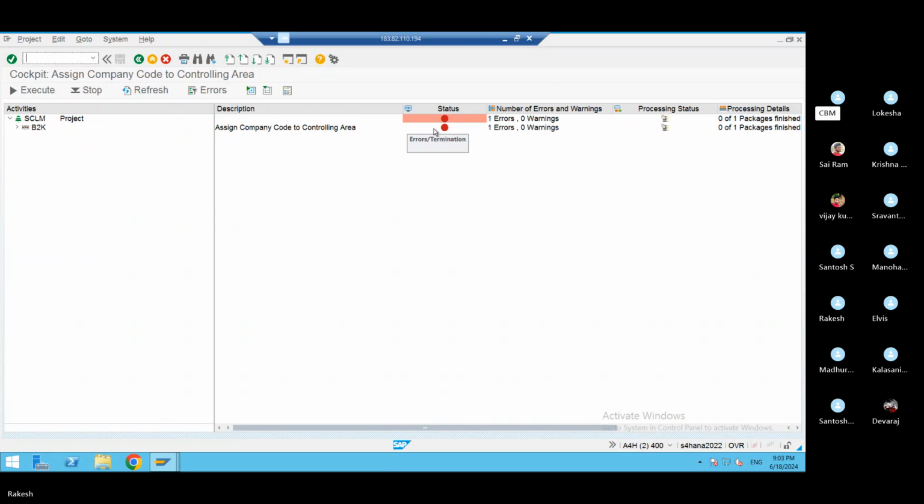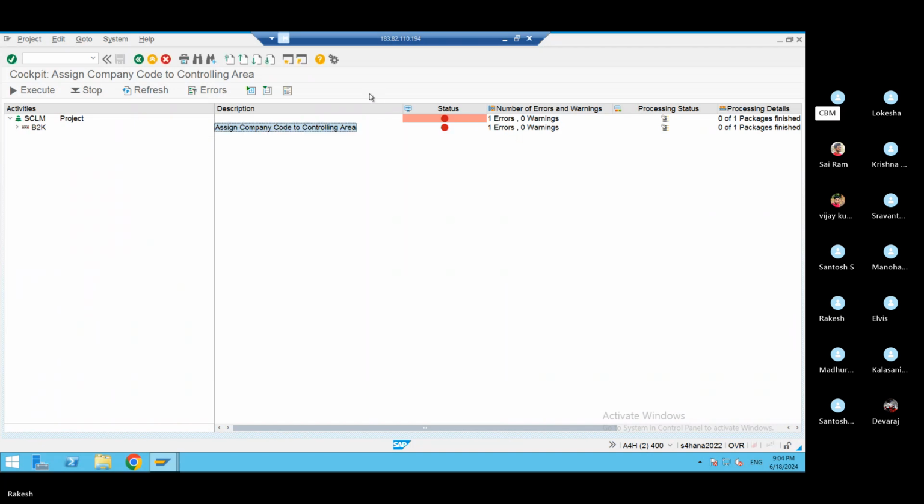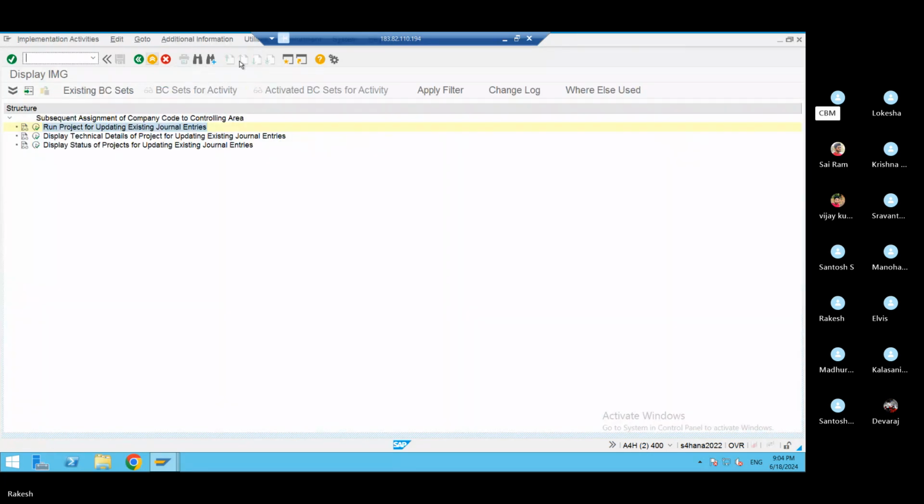Second one: assign company code to controlling area. I told you last time, this is an assignment problem. They deleted the controlling area completely. Are you able to delete the controlling area? No, sir. So that is the reason: you did not create the controlling area properly, and that's why you are getting this issue.